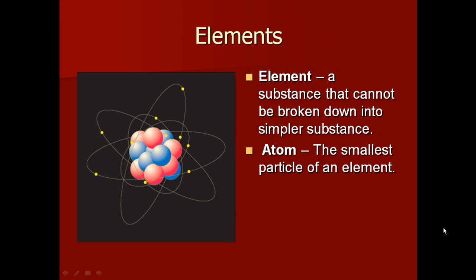So just recall that an element is a substance that cannot be broken down into a simpler substance. We find the elements on the periodic table. There are 92 naturally occurring ones, and then there are 20 plus that have been discovered or created by man. The atom is the smallest particle of the element.